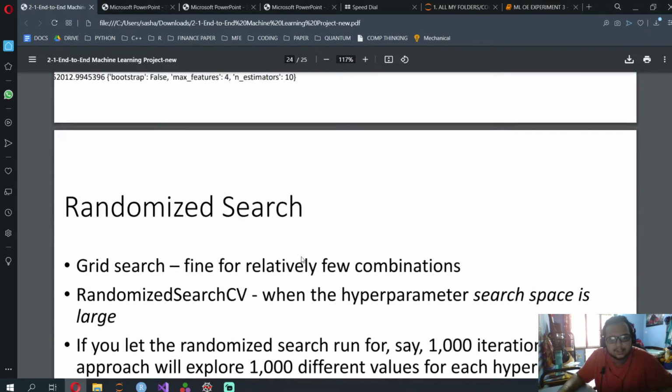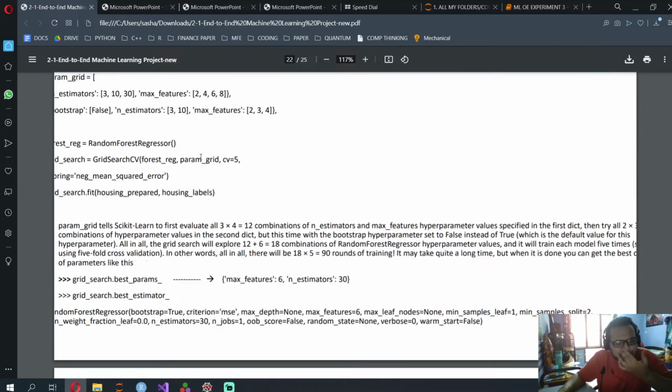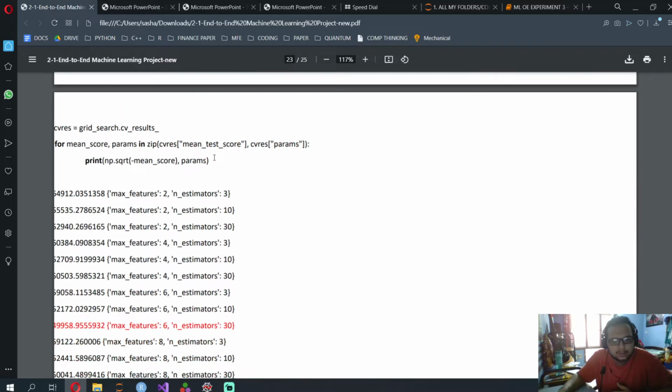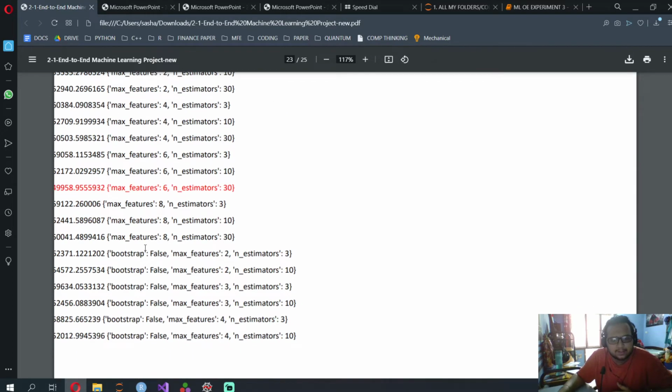Okay, so this will give us a score, and as you can see, 2 is done for 3, 2, 10, 2, 30, then 4, then it goes to 4. Remember how I said 2, 4, 6 over here? Where is 2, 4, 6, 8? So yeah, 2, 4, 6, 8. Then after that it goes through bootstrap, then 2, 4, 6, 8. It's supposed to go through 2, 4, 6, 8. I don't know why 3 came.